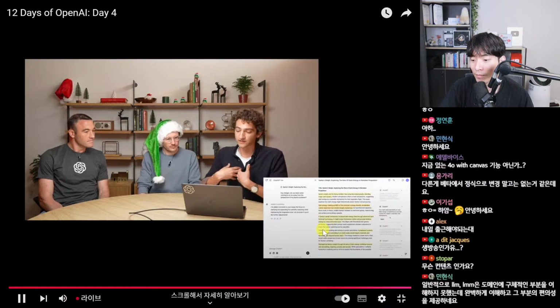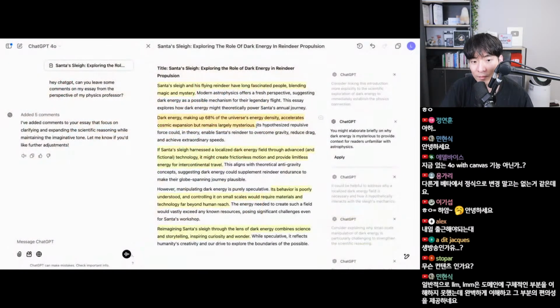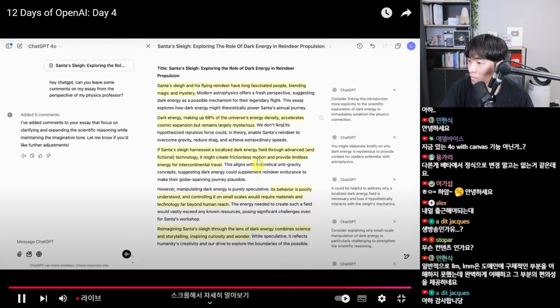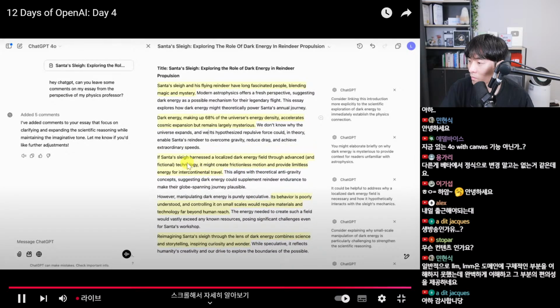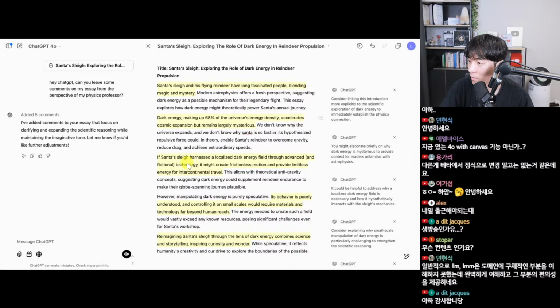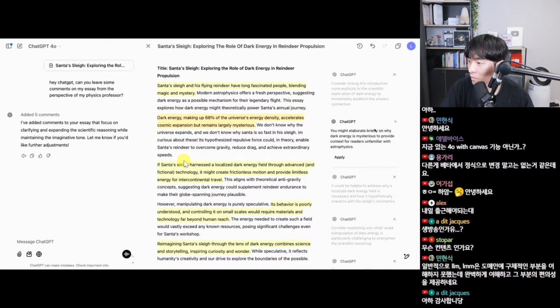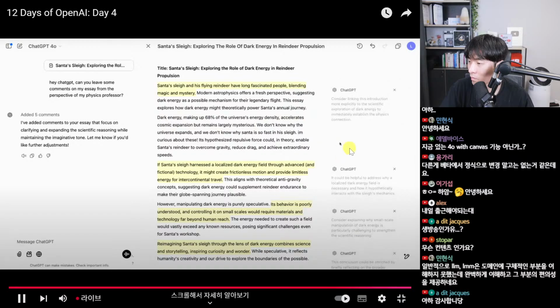But since this is my own essay, I'm going to go in here and make changes on my own. So I like this comment: you may elaborate briefly on why dark energy is mysterious to provide context. I'm going to say we don't know why the universe expands, and we don't know why Santa is so fast in his sleigh. I'm curious about these. Cool. The mysteries of the universe. The mysteries of the universe. I'm going to dismiss this comment because I feel like I've addressed it.